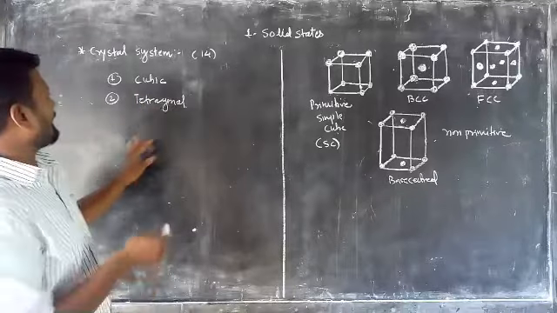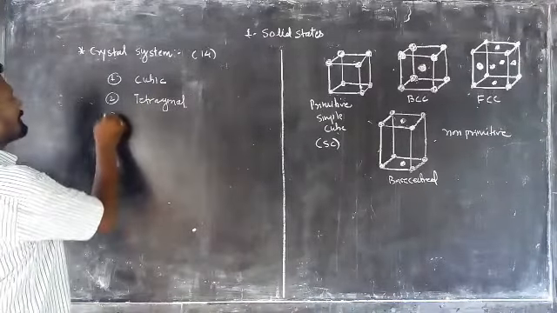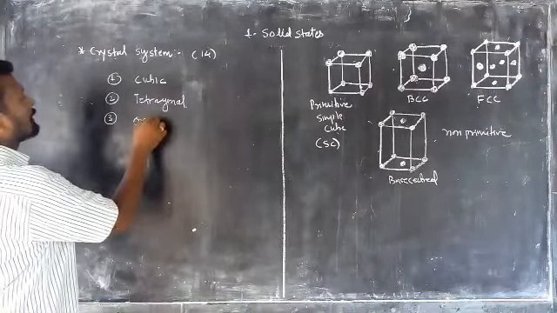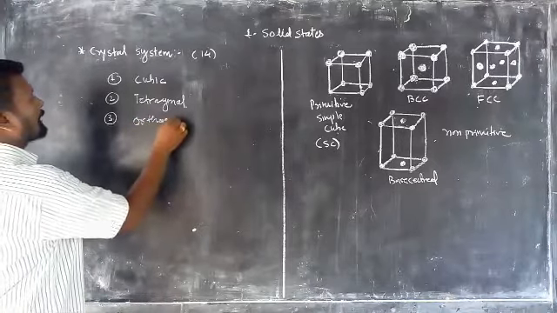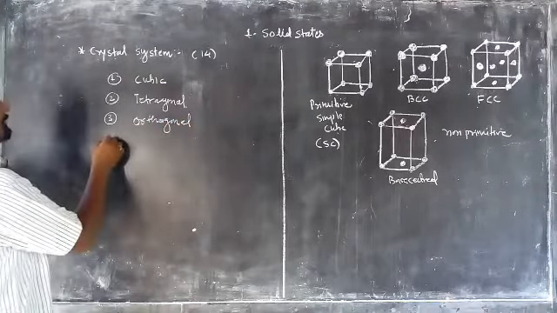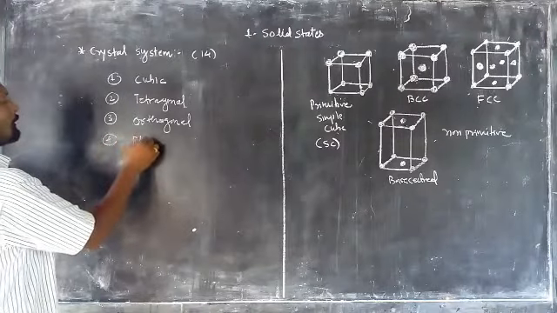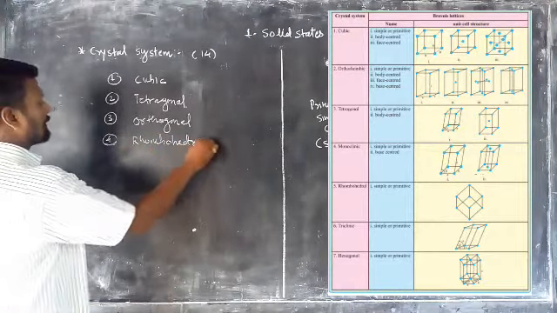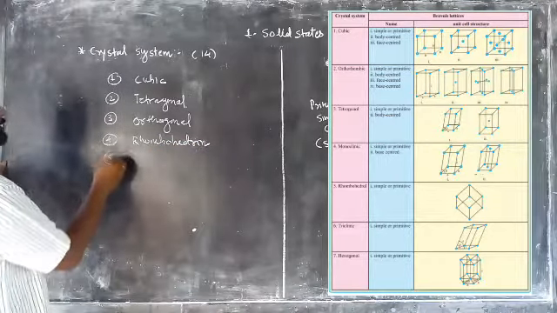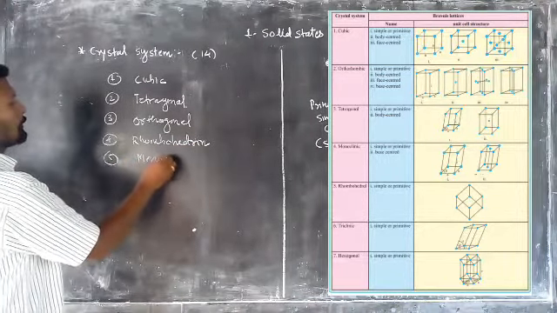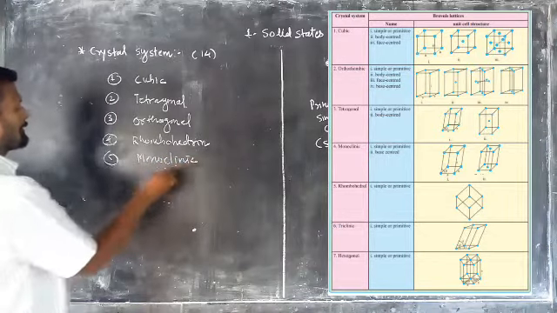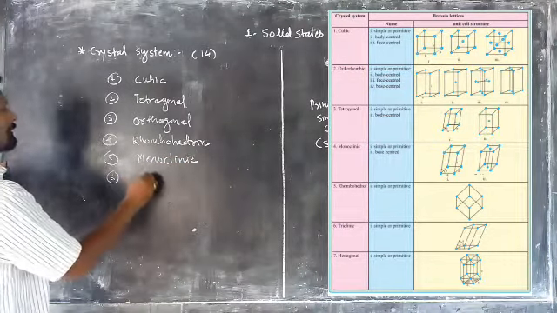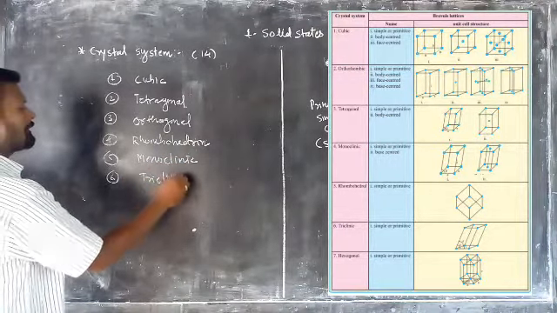Another is tetragonal. The third one is orthorhombic. Next one is rhombohedral. The fifth one, monoclinic. The sixth one, triclinic.